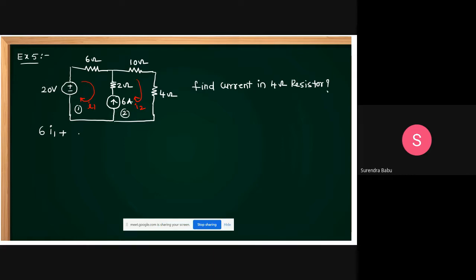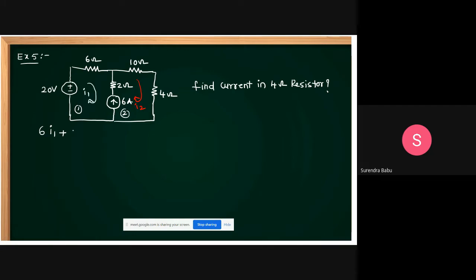Yes, there is a current source between the two meshes. Then we go for super mesh analysis. Is it correct? A current source between two meshes. Yes, this is correct. I1, I2, no problem.